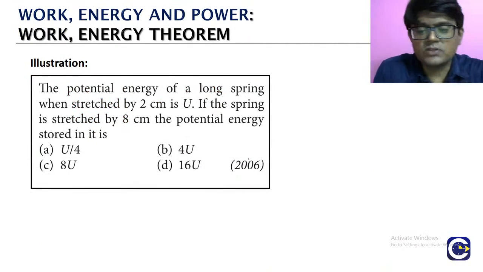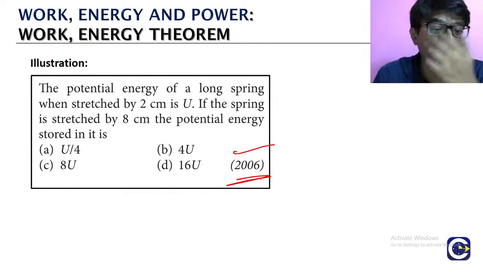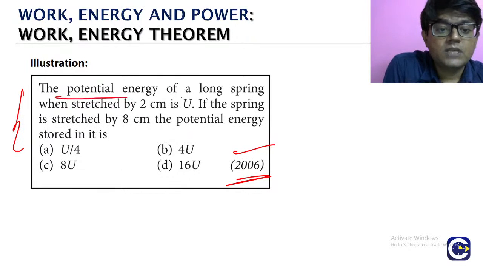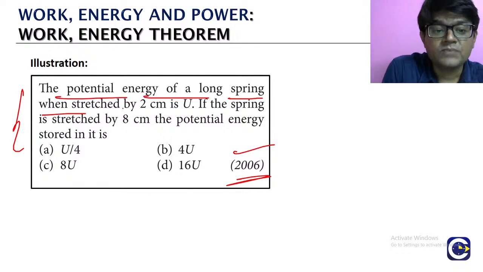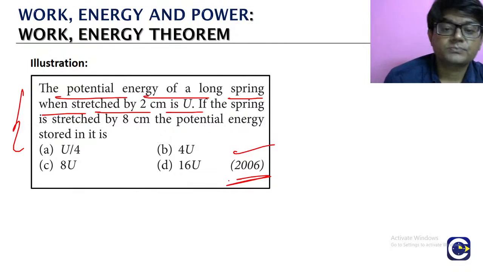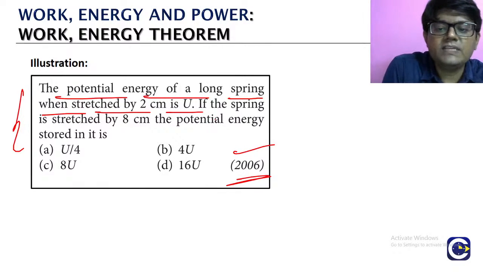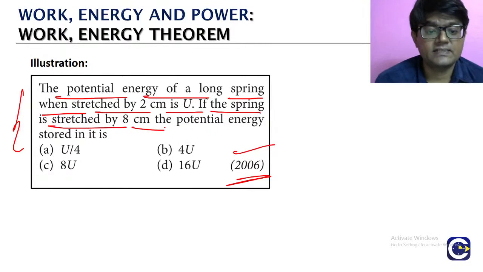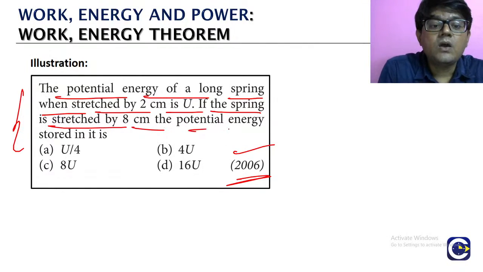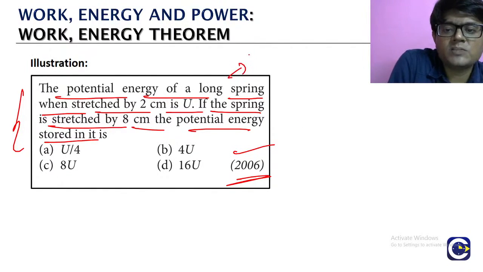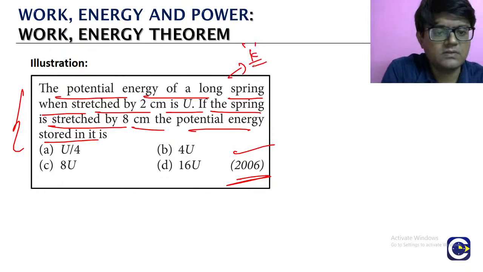Look at this question that came in the 2006 paper. It is a straight question, and we can solve it by applying the formula. The potential energy of a long spring when stretched by 2 centimeters is U. If the spring is stretched by 8 centimeters, what is the potential energy stored in it? We can take the spring constant as k; that should not come in the final answer. Let us say the constant value is k.